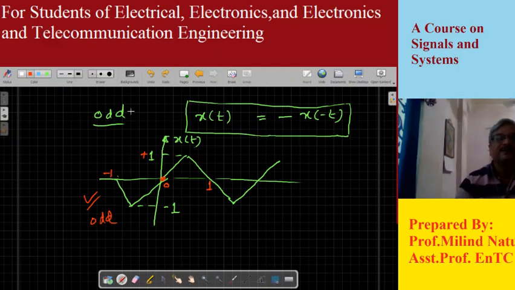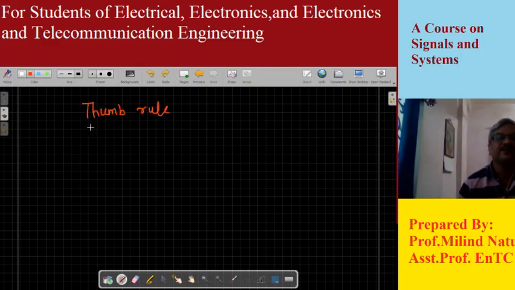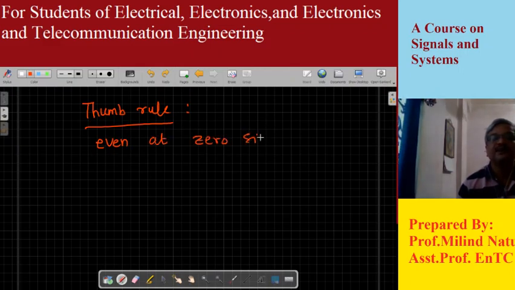So after looking at these two examples, we can very easily come up with a very important thumb rule for identifying whether a signal is even or odd. For an even signal, at t equal to 0, the signal amplitude is non-zero.